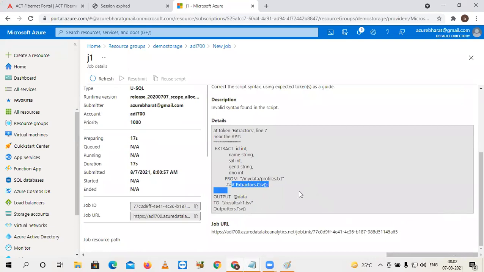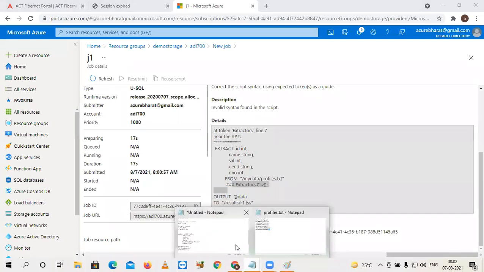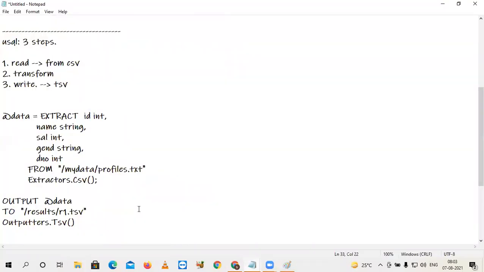In this line, there is some error. Correct the spelling. Extractors.csv.